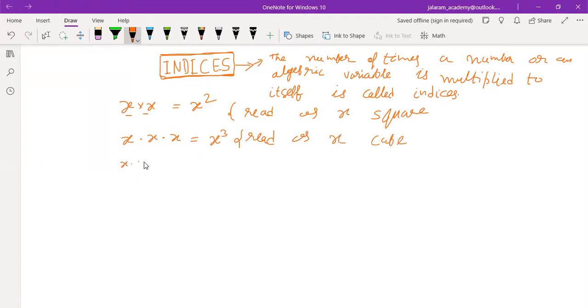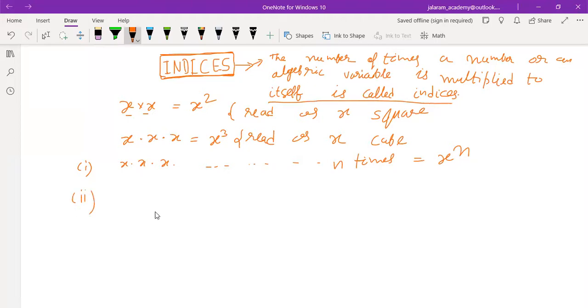And if x is multiplied to x, x into x into x, and so on, up to n times, it is equal to x to the power n. So learn this property first of all. The first property of index: x into x into x till n times is x to the power n. And the definition we have discussed is very simple, and it is about the natural numbers only.